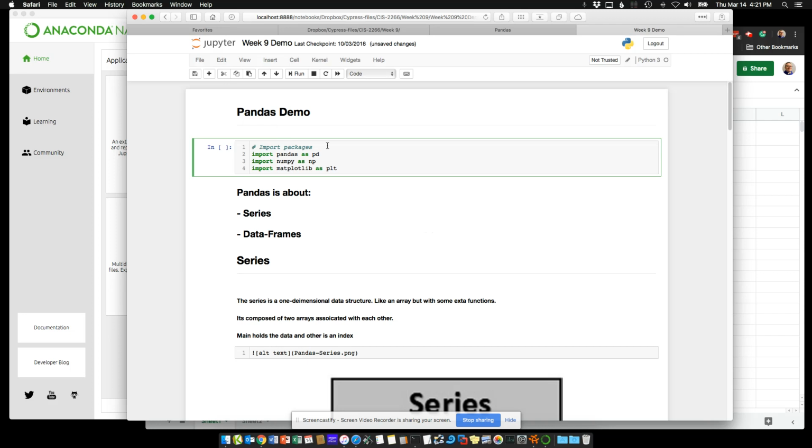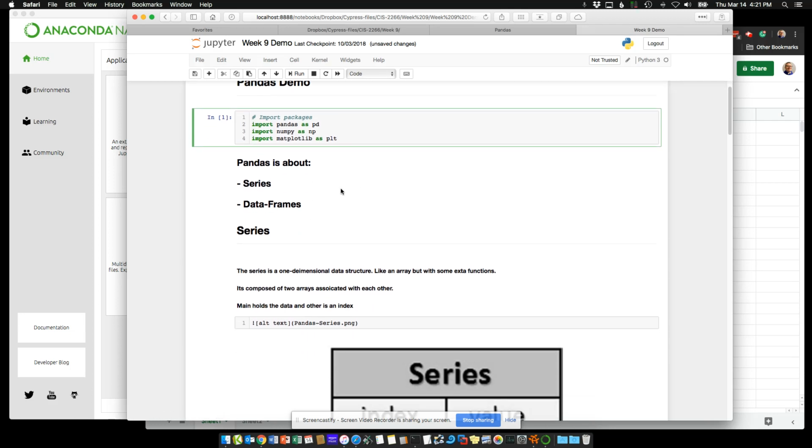So first off, you can see here we want to import our packages. So I'll do Pandas as PD, and again, this is pretty common, but you can call this whatever you want. NumPy as NP and Matplotlib as PLT. Again, this is mostly the conventions you'll see, but there's nothing that says you can't call these X, Y, and Z. So just remember you can recall those as needed. So again, import is our command.